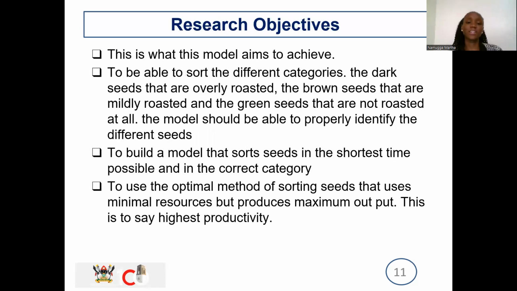And then we have the research objectives. This is what our model is aiming to achieve. We want our model to be able to sort these seeds. Not only should it be able to, but it should sort them correctly, in the shortest time possible, and using minimal resources. That's what our model should do. And it should have the highest productivity, because we can't opt for that model yet we can do it. So this model should have higher productivity.